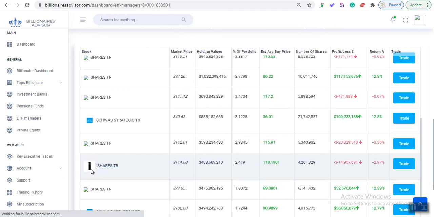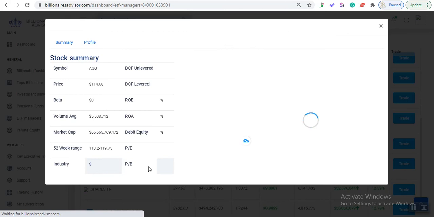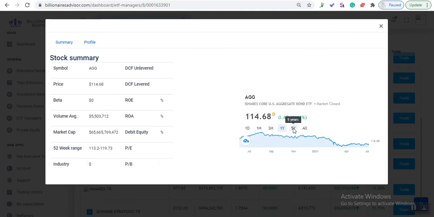And then you click the logo to see on a chart how it has performed over a 5-year period based on the chart pricing. So yes, from March to July 2020 it was at 119. It's now at 114, so that's a good price. But on a 5-year basis, of course, it came from $100, then it came down to 104, and then from right here, from around October 2018, it went all the way up to 119, then it came back down to 114. So 118, 114, that's the price in there.